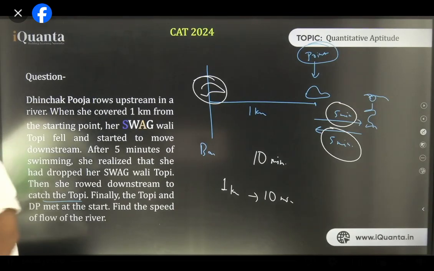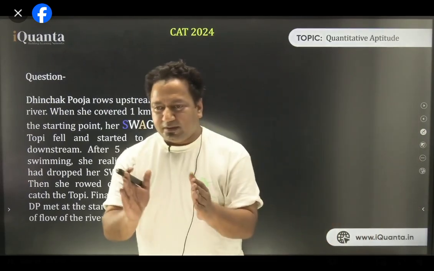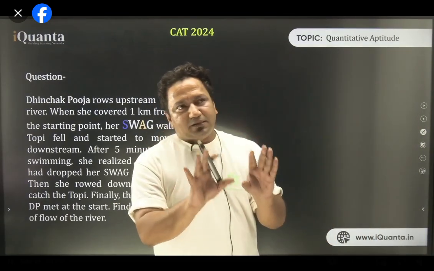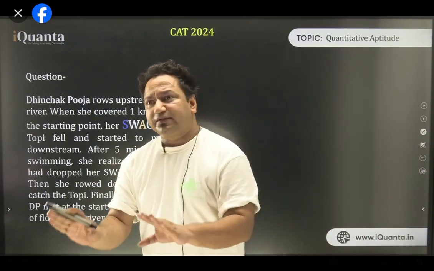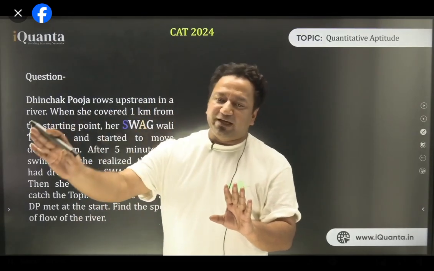Yeah, I'll just repeat once more. Assume the slower body to be stationary. That means assume that the river was not moving at all. All right?